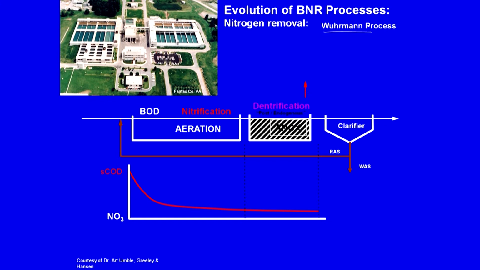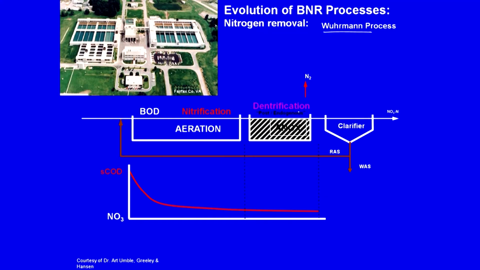So, what is going to happen during the anoxic phase? Endogenous, meaning the bacteria will feed on their own cells or cell matter. That is endogenous respiration, if I may say so.